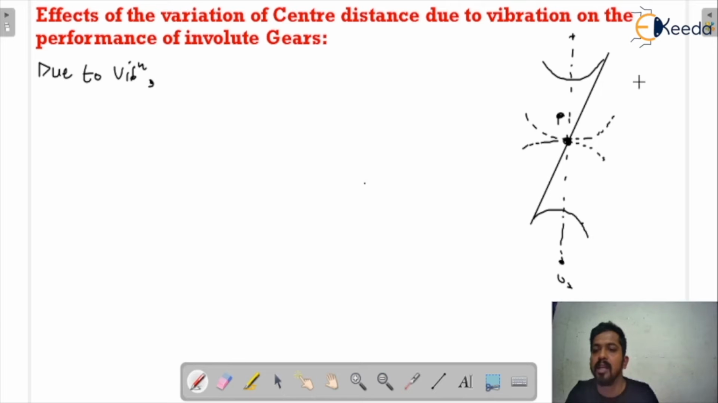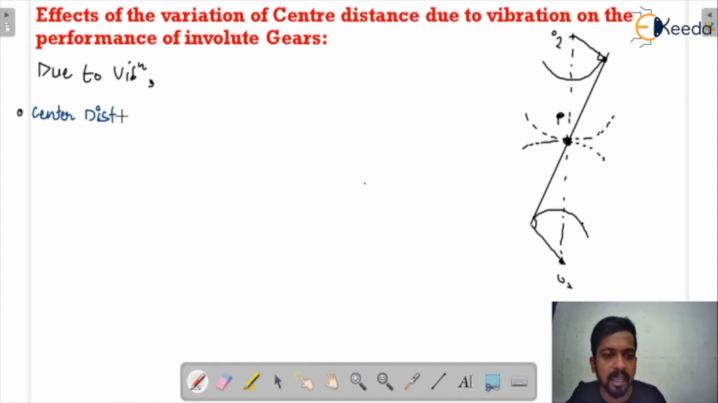And this is the center line that will pass through the pitch point for the gear and the pinion. Now see here, this is perpendicular to that and this is perpendicular to that, a 90-degree angle between these two. When there is a vibration, center distance is changing. I'm just writing here the top points. Center distance is changing. Just learn directly and we will understand using the questions based on it.